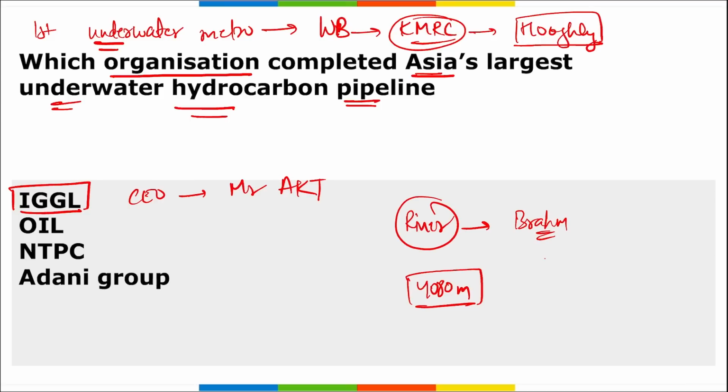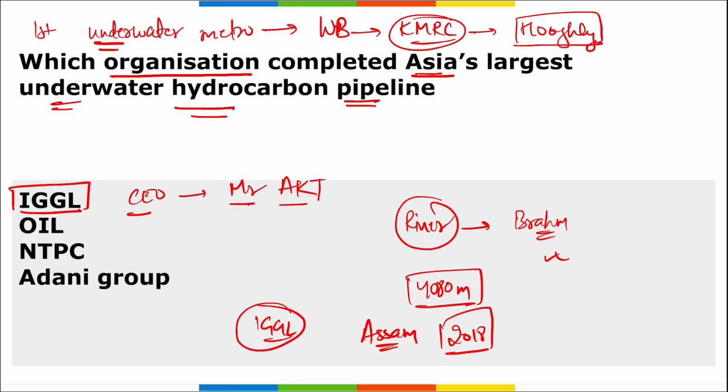Right? Important, take a note of it. Then if we talk about IGGL, we just saw that the CEO is Mr. Ajit Kumar Thakur. Where is the headquarter? It is in Assam. Right? When was this incorporated? It was in 2018 that this was incorporated.